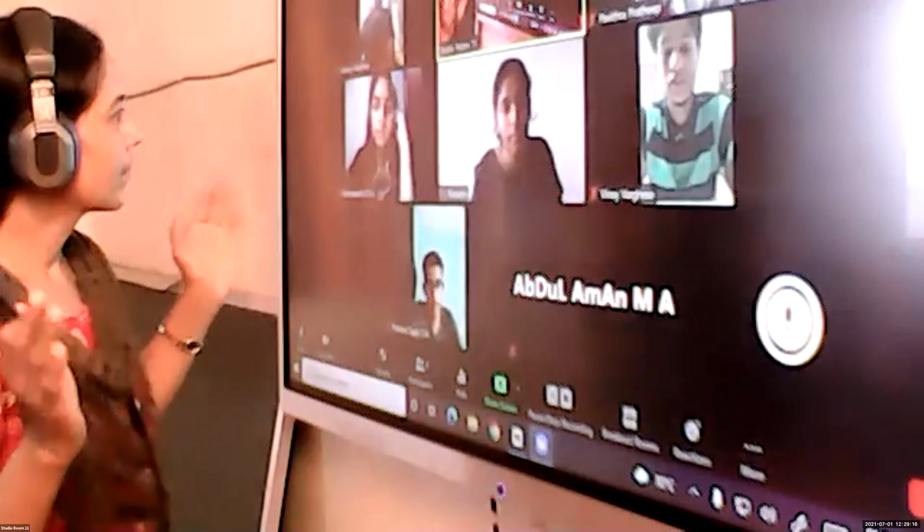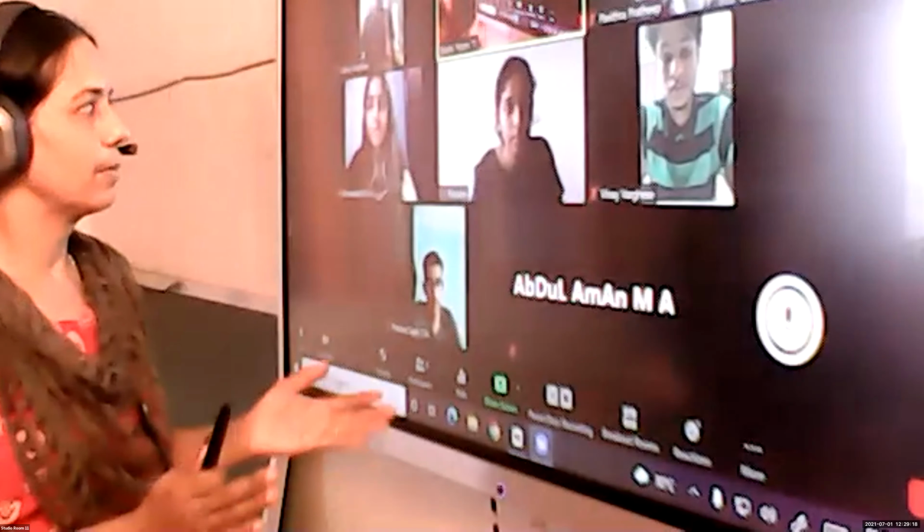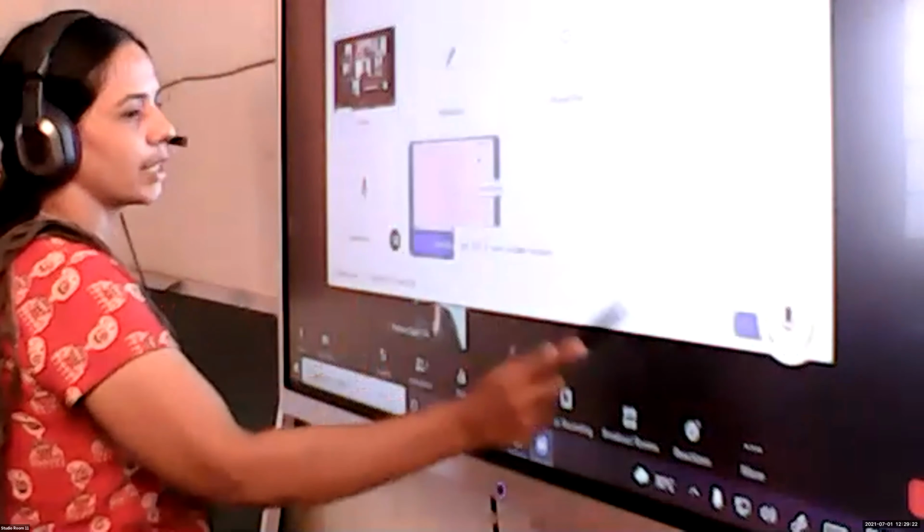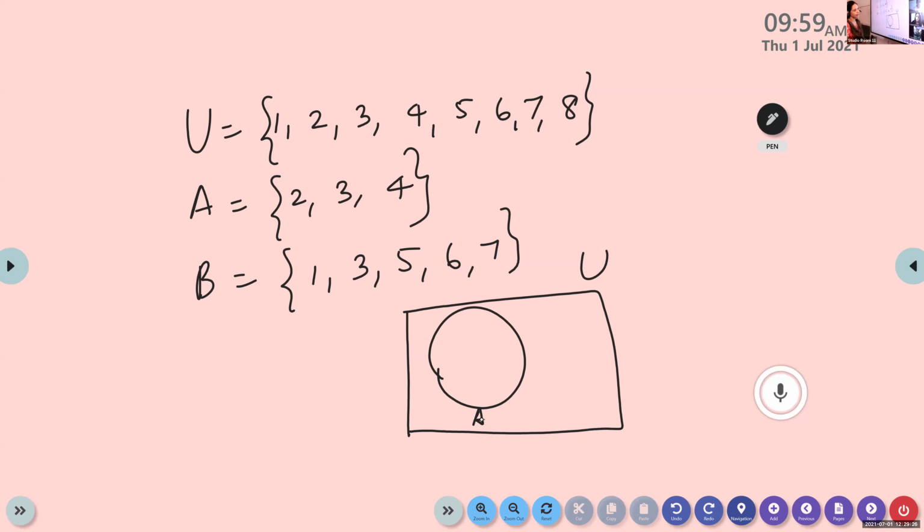Universal set means a set containing all the elements, isn't it? That set will contain all the elements. It's the biggest set. Now you compare A and B. Among these two sets, which element is common? 3. So how am I drawing this? Look here, I'm drawing the sets A and B. 3 is common.